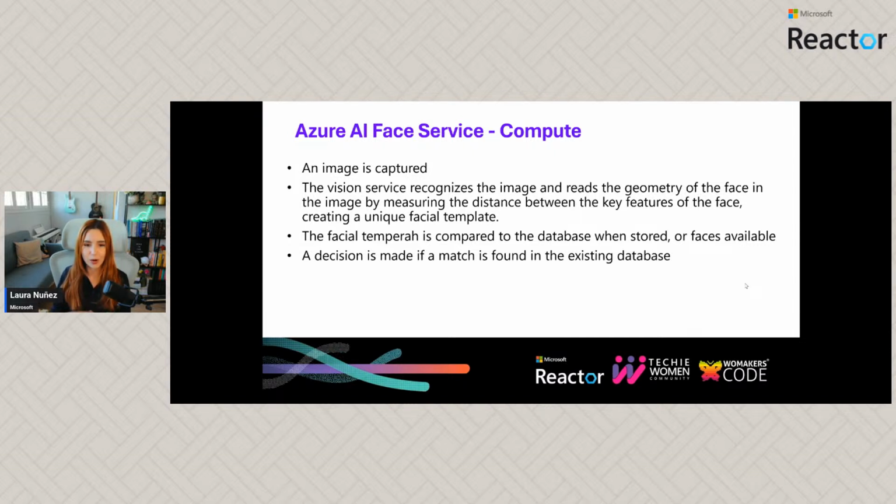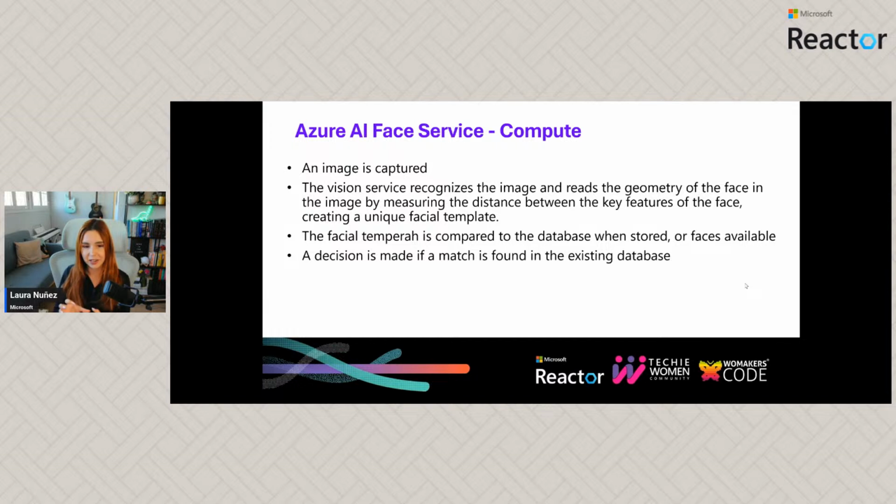Then it's gonna go through the model, which is gonna extract the geometry of the face, so these facial landmarks. So what's the distance maybe between the eyes? What's the distance between the eyebrows and the position? What's the size of the nose? What's the size of the cheeks, of the mouth? So it's gonna be creating a facial template of that face.